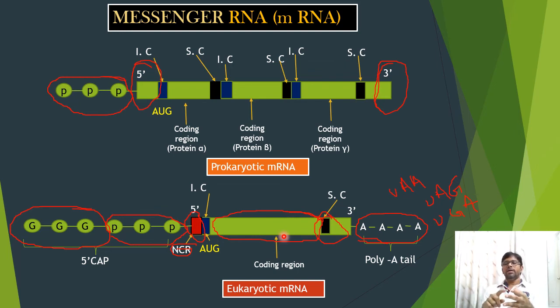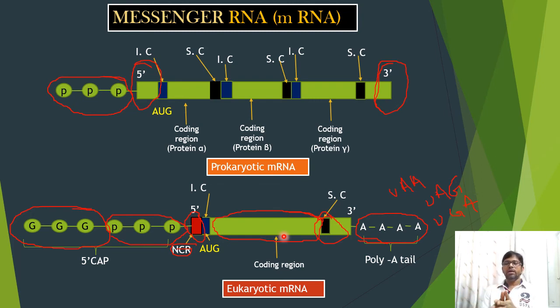Transfer RNA brings amino acids to ribosomes where protein synthesis takes place, and plays an important role in protein synthesis. And the ribosomal RNA, which is present in the ribosomes, is involved in the formation of peptide bonds between amino acids. In this way, these three types of non-genetic RNAs play an important role in the synthesis of a polypeptide chain, or you can say protein.